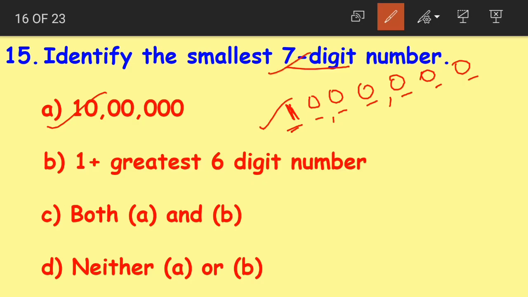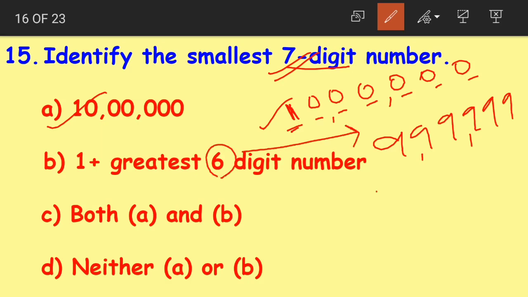But another way to find the smallest 7-digit number is to take the greatest 6-digit number. What is the greatest 6-digit number? It is 6 nines. 6 nines form the greatest 6-digit number. And when we add 1 to the greatest 6-digit number, we get what?